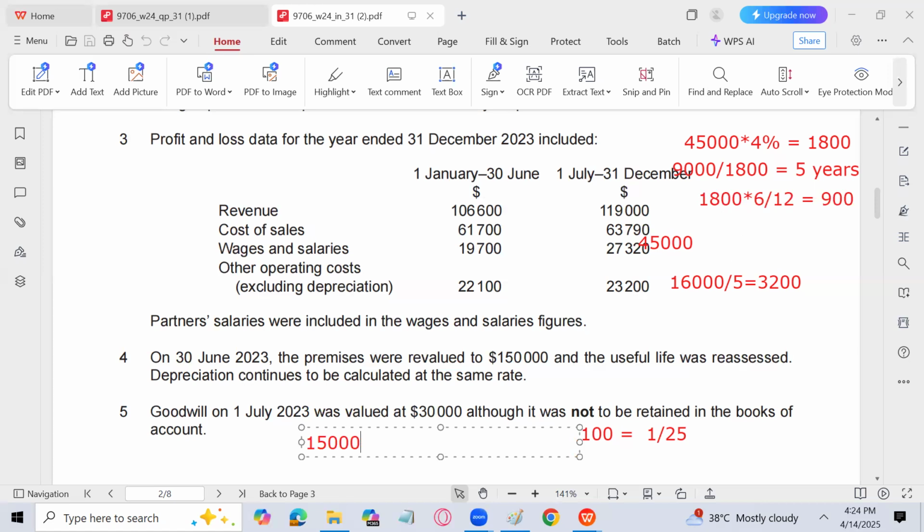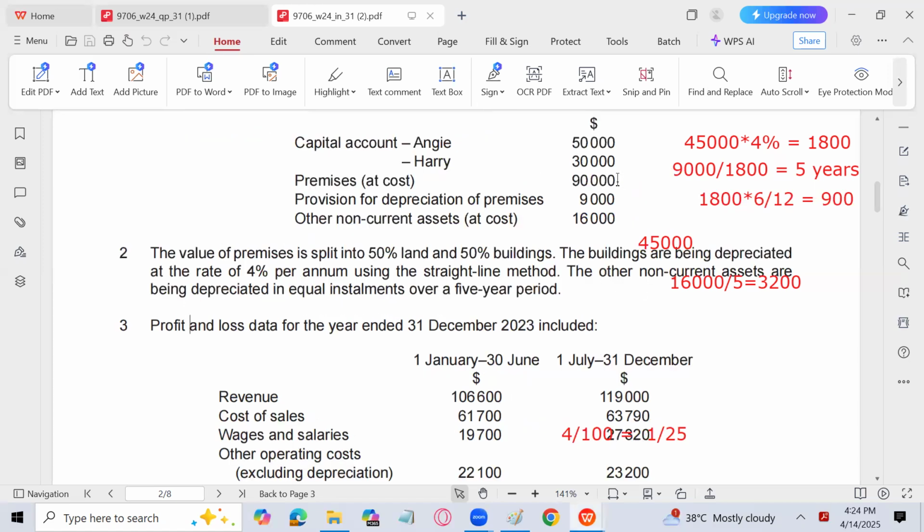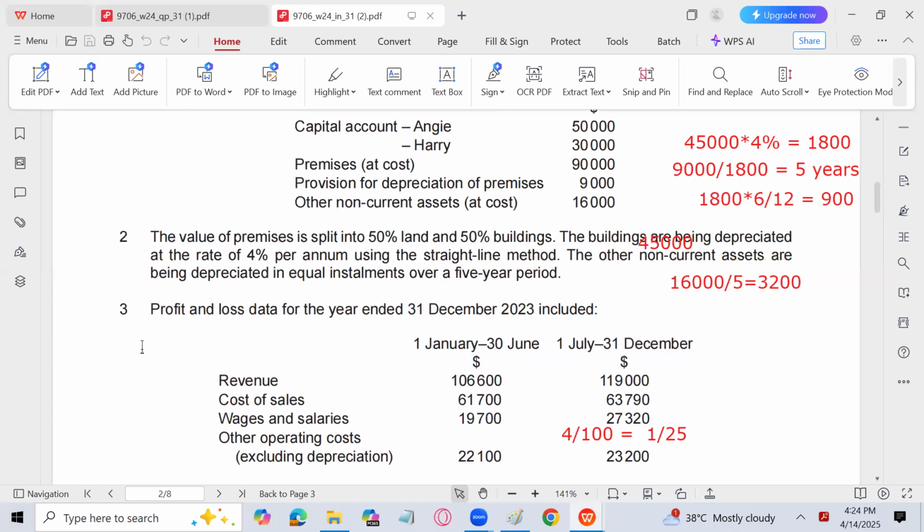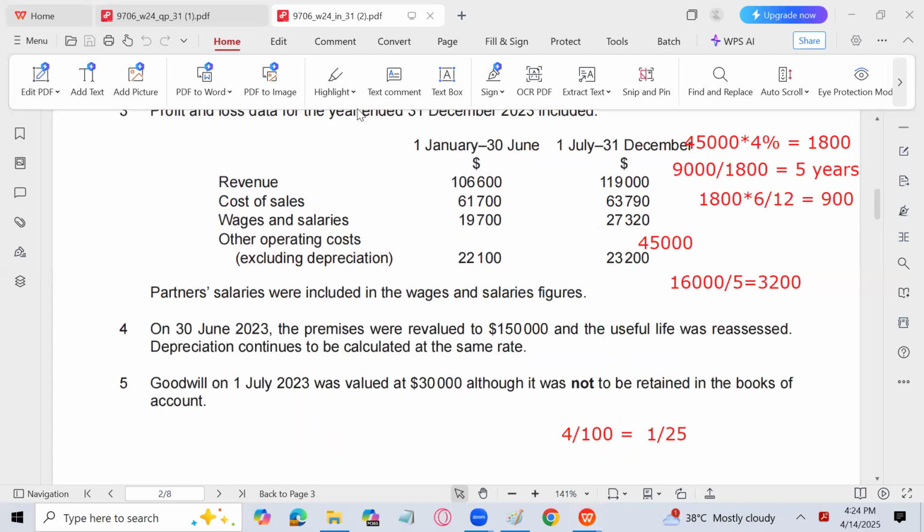But we should remember that out of 1,50,000, the land has a cost of 90,000, of which 45,000 is the land cost and 50% belongs to the building.